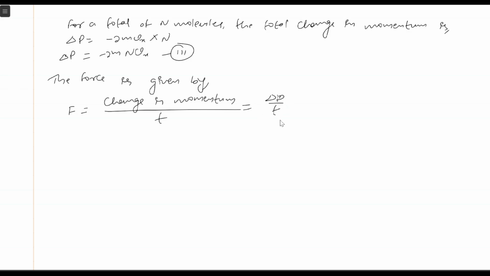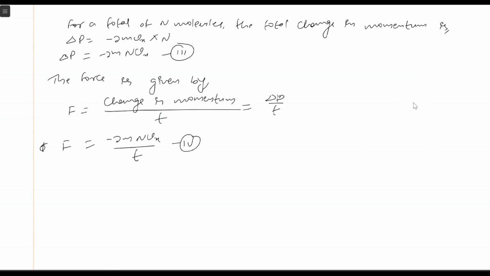So the force is given by del p by t, right? Okay, let's put in the value of del p. What is the value of del p? From equation 3 it is minus 2mnvx by t. This is the formula for force. Let's consider this to be equation number 4.